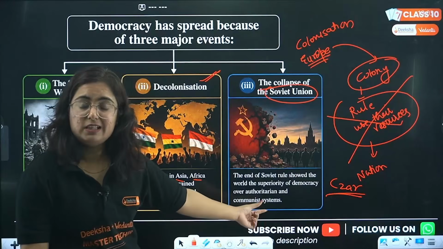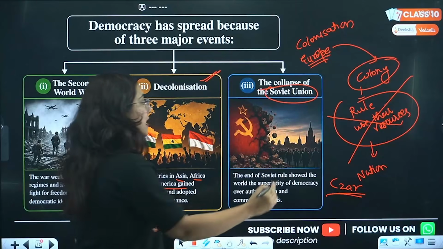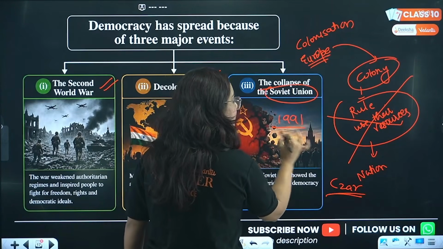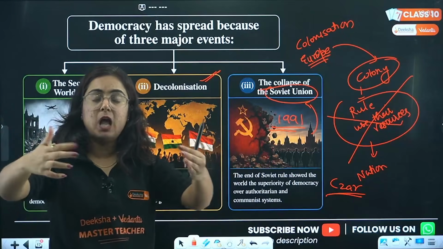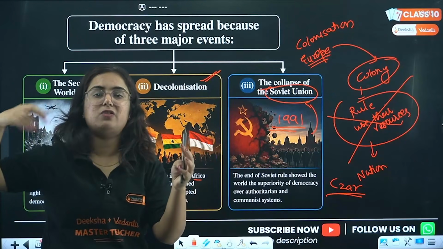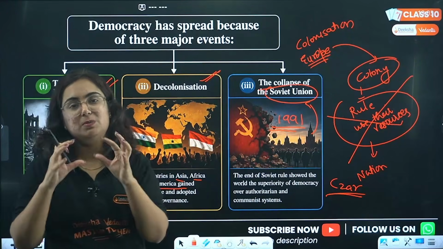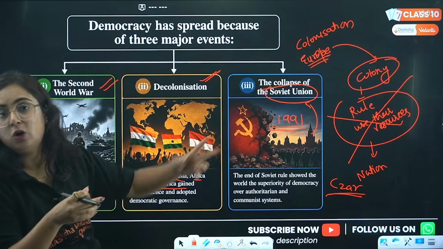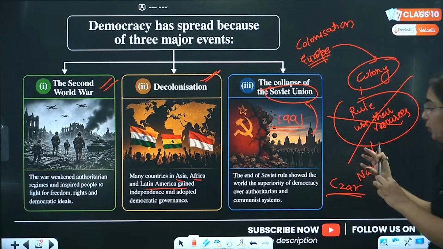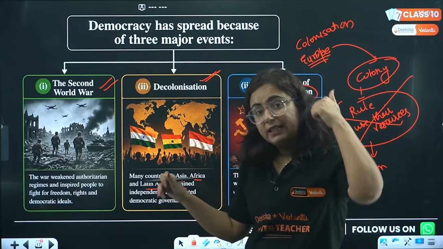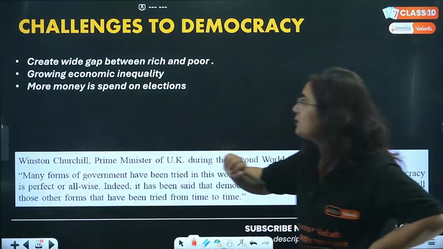In that communist nature also they were using authoritarian means, which actually ended in 1991 with the Soviet Union, right? The Soviet Union was a union of Russia and so many small countries like Ukraine and Belarus. In 1991, those small countries became independent and it was left with Russia, not the Soviet Union. If you read about Vladimir Putin and certain leaders, you will understand they were communist, but authoritarian in nature. Okay, so these are the three factors that led to the rise of democracy.